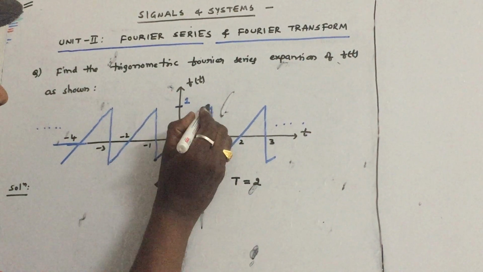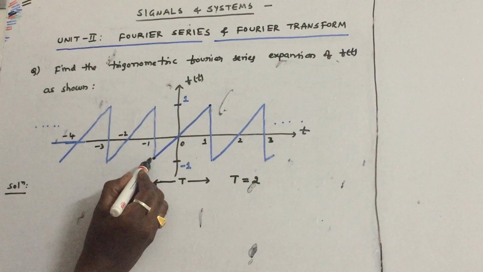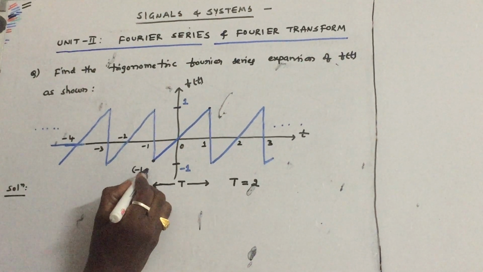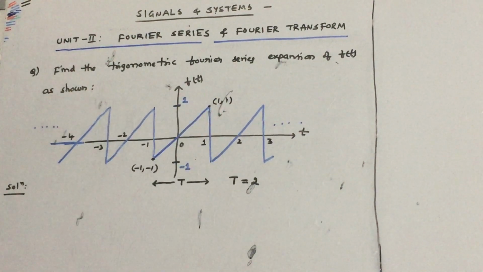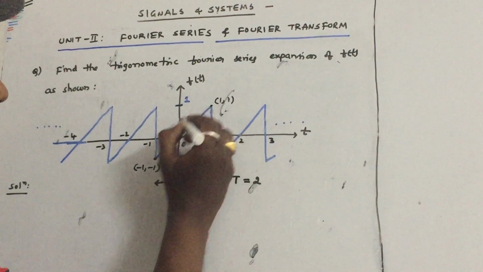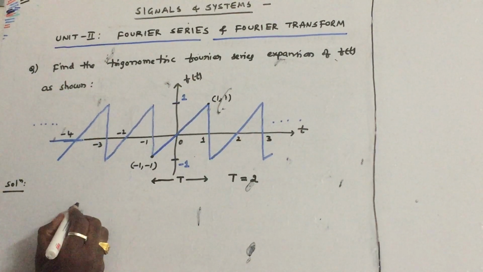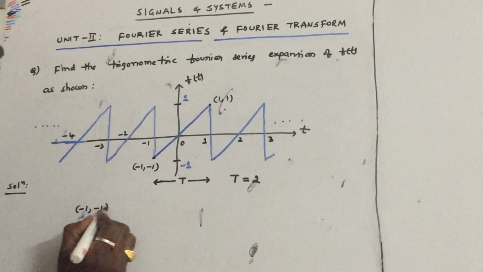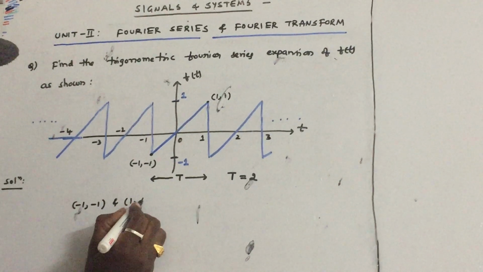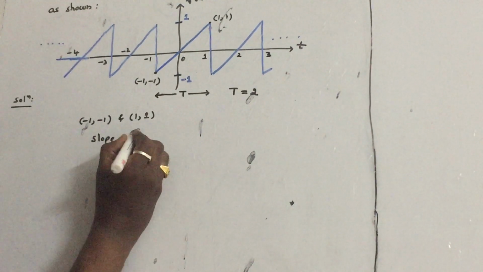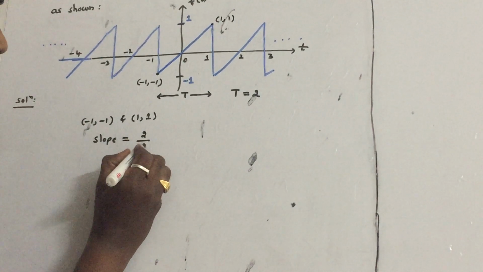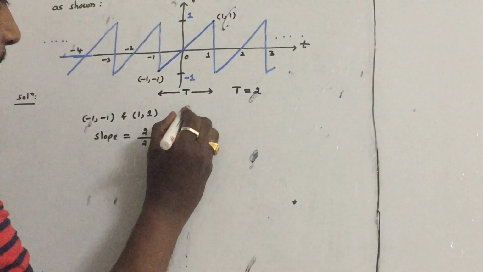Now let us find out the equation of this straight line in this interval -1 to 1. So this point is -1, -1, and this point is 1, 1. Now you can easily find out the equation of this straight line. So what is the slope? The slope is equal to 2 by 2, which is equal to 1.